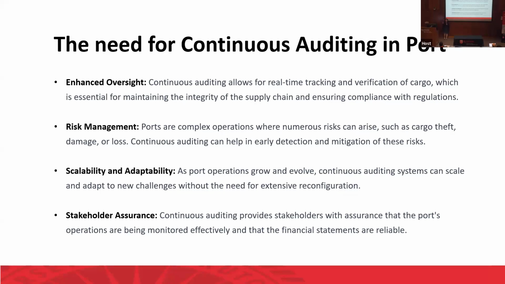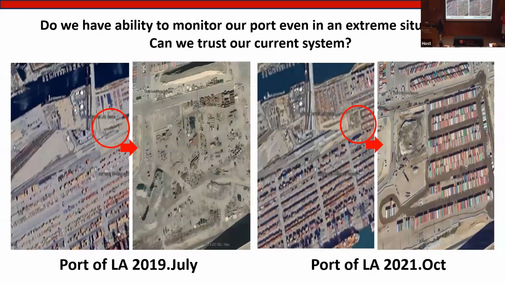Everyone knows the disruption of the Port of Long Beach in 2021 and 2022. You can see one example: before COVID, port information systems were well maintained. If we look at this area, there is nothing, because there is no bottleneck in the supply chain management.